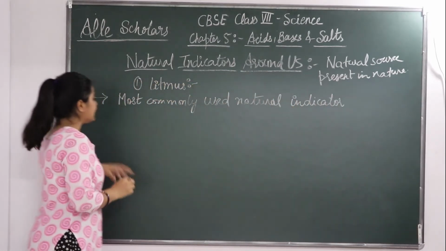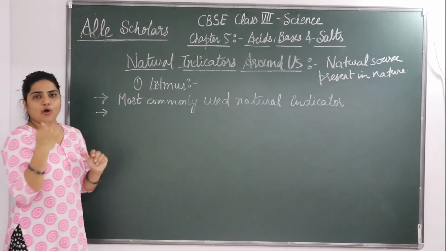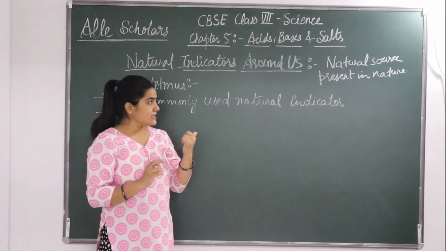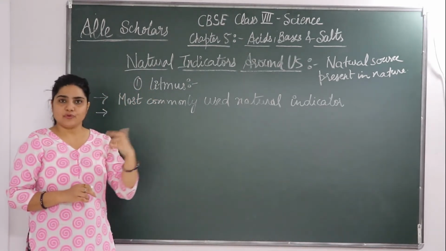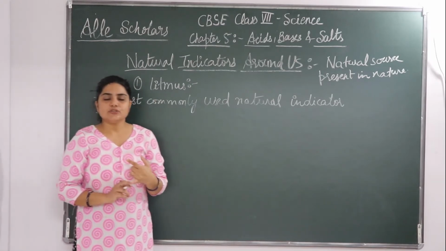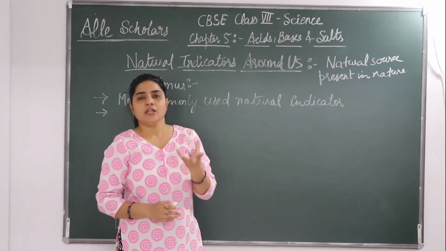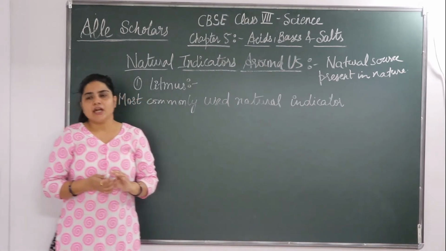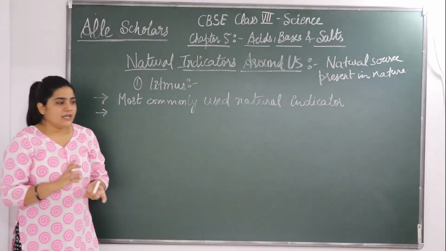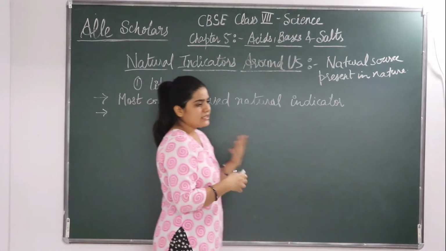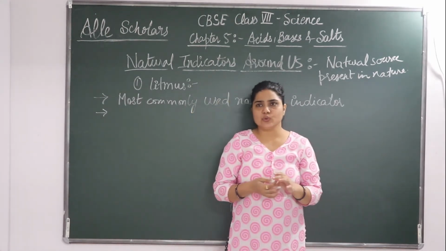Okay, now the second thing is that it is obtained from lichens. As natural indicators are obtained from natural sources, so it is obtained from lichens. Now the question is, what is lichen? So lichens are a plant, a slow growing plant.